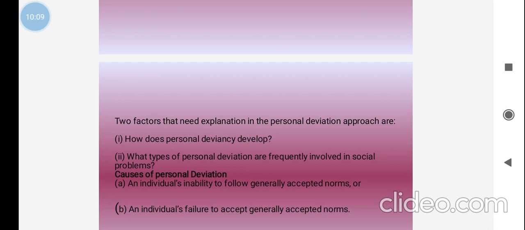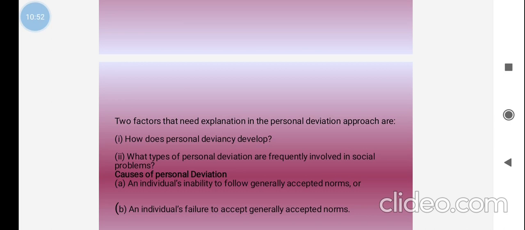For example, unemployment conditions will be included in deviational behavior. One individual is continuously working, but they are not earning enough money from their work. That person automatically thinks they have to earn more money. At that time they may get involved in immoral or illegal activities. Then they are involved in personal deviation or deviant behavior. Okay, these are the two factors that need to be explained in the personal deviation approach.